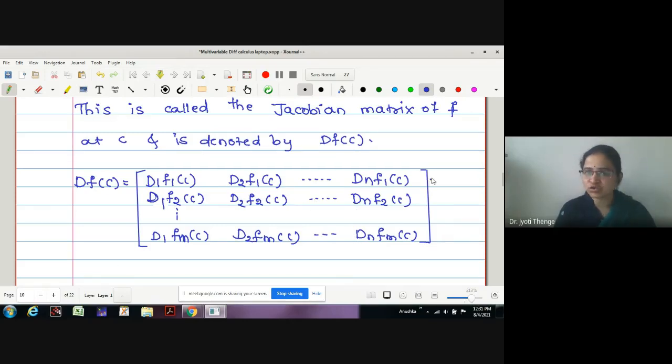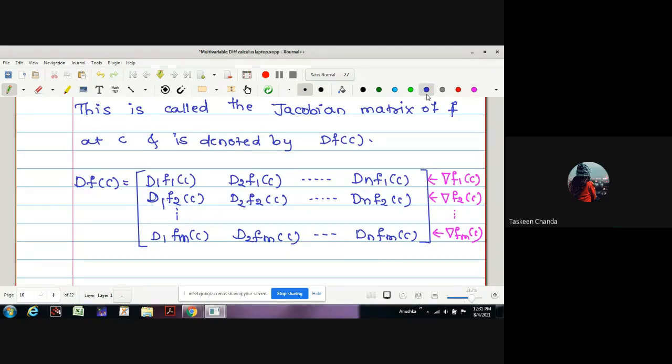Therefore, if we just observe, what is this first row? Is it the gradient of f1 at the point C? What is gradient? We have seen in the last lecture itself, no? Gradient is the partial derivative of the function with respect to all possible variables. What is the second? This is del f2 at C, and the last one, this is del fm at the point C. Correct? Any difficulty up to this?